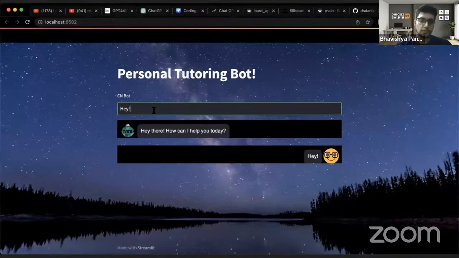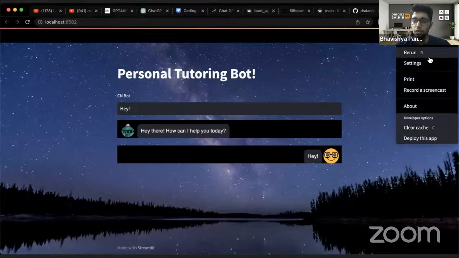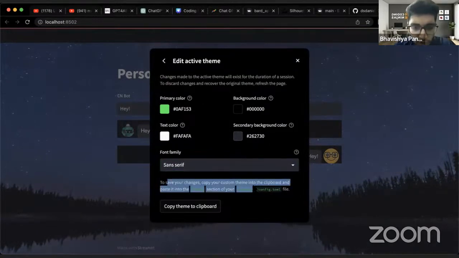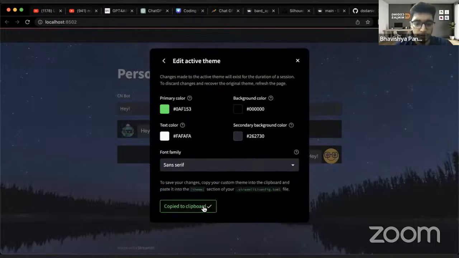Cool. So we would just go to settings again, edit active schema. Okay, so here it is asking to save your changes, copy the custom theme into the clipboard. So we have copied this theme. And it is asking to make a .streamlit folder and inside it we'll have to make a config.toml file.